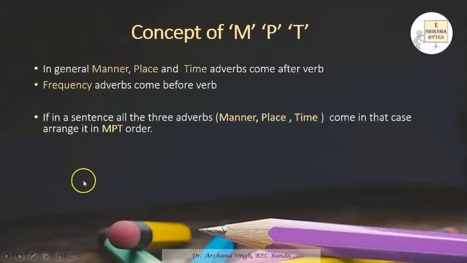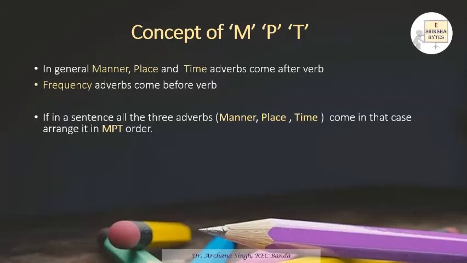Now, in general, adverbs of manner, place, and time usually come after the verb. And when we talk about frequency, they come before the verb. In the previous slides we have discussed that always and never take the mid position, just before the verb.